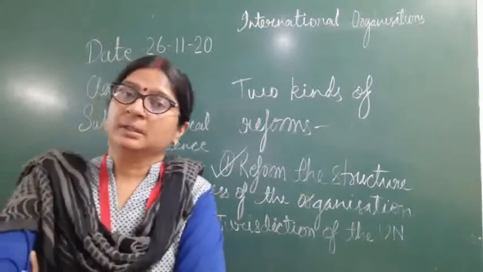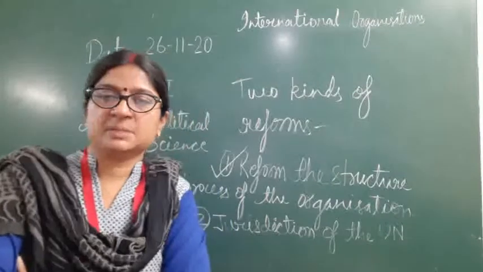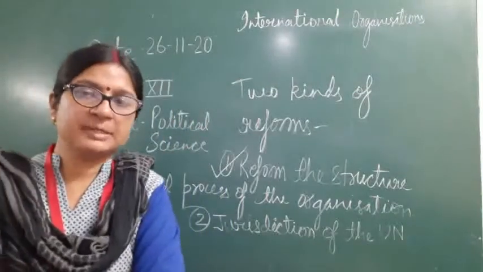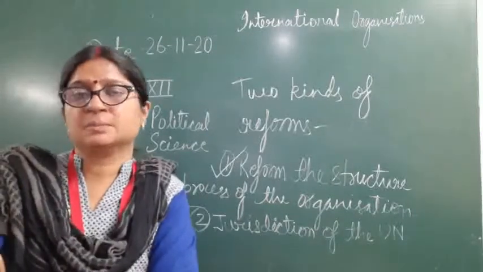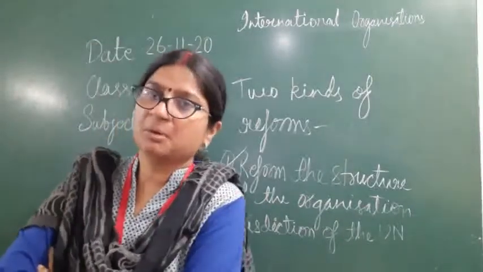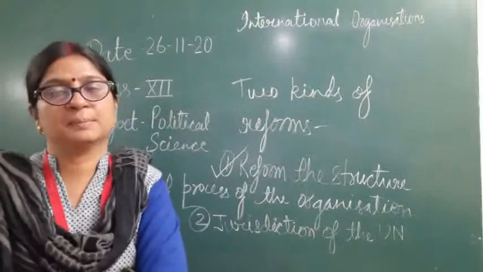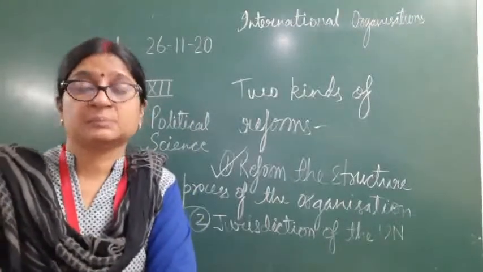Not only were they superpowers, but there were ideological differences also between the two countries. The US bloc was representing the capitalist economy, the USSR bloc was representing the socialist economy.